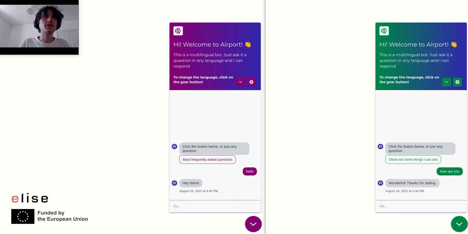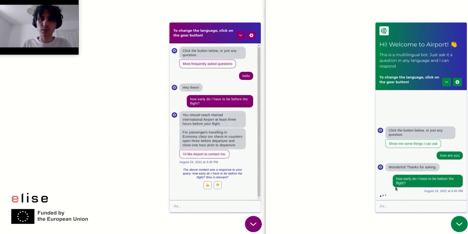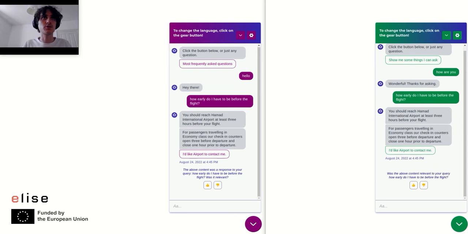As we said, our chatbots are FAQ bots, where our customers provide us with a set of questions and answers, and for each query, the bot tries to return the semantically most appropriate answer. Let's see that in action. How early do we have to be before the flight? And both bots manage to serve a response that is relevant.